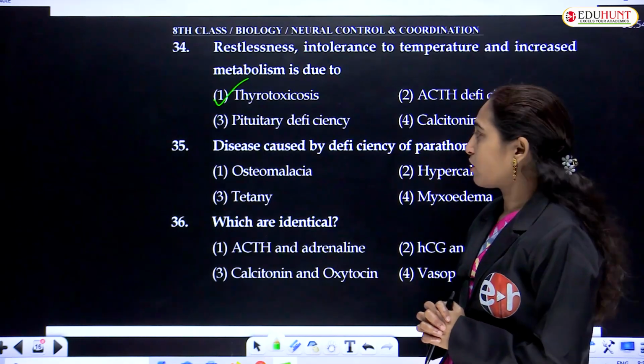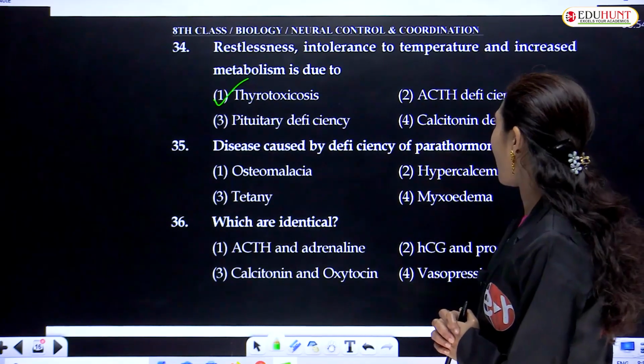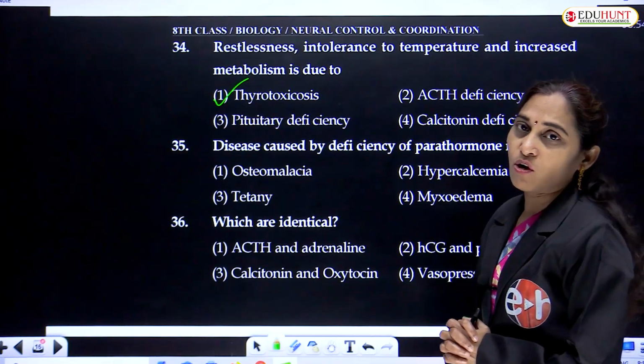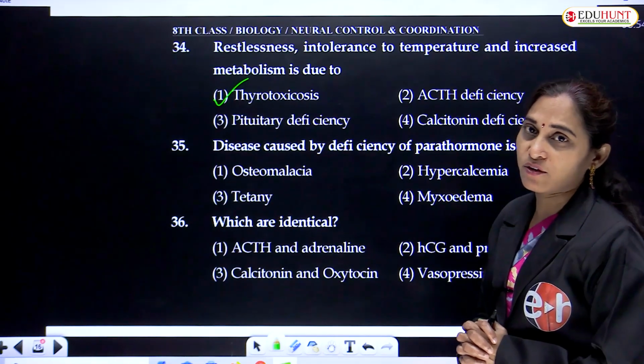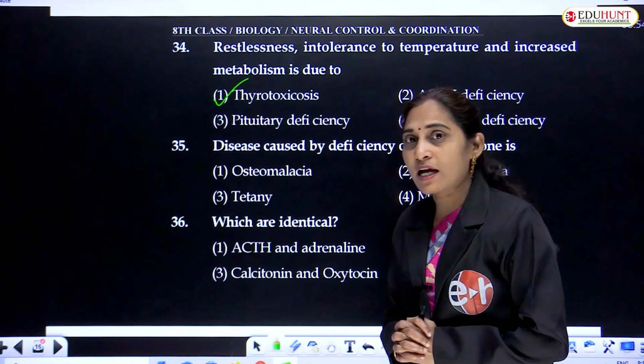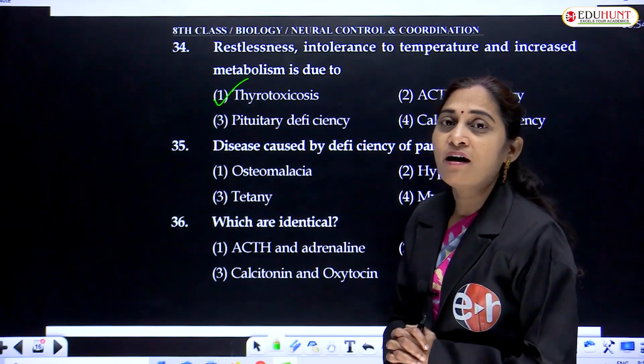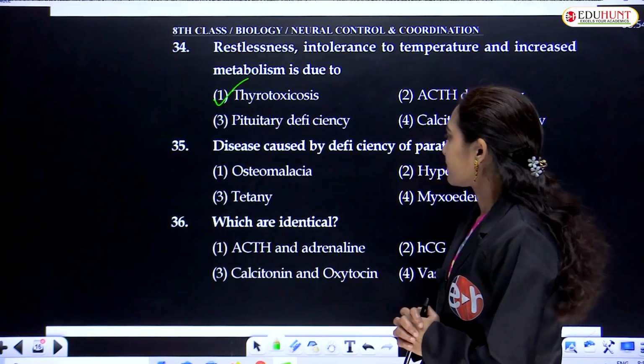Disease caused by deficiency of parathormone. Parathormone, PTH, is the hormone released by parathyroid gland, which are embedded in thyroid glands.